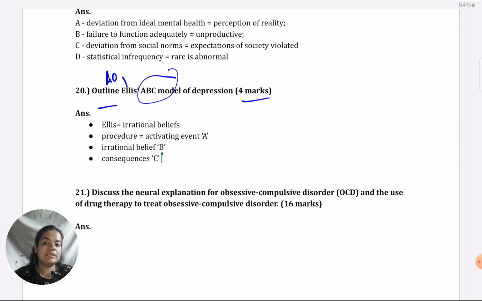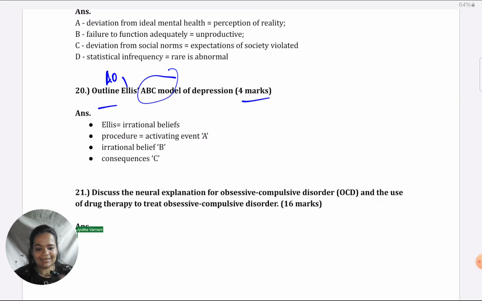Or not using terms, despite it being ABC, like activating event, irrational beliefs, or confusing with Beck's terminology. So, talking about cognitive distortions instead of irrational beliefs, or not defining clearly what the concepts are. Mainly AO1 type of errors are highly possible. Students know what is ABC, make sure you explain it with good terminology. And of course, if you need more help with that, you can download the model answers below, in which I've written perfectly as you have to write for the exam with good terminology.